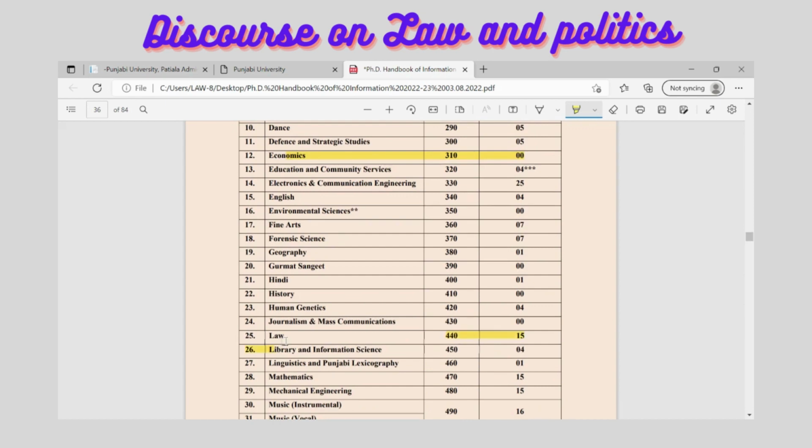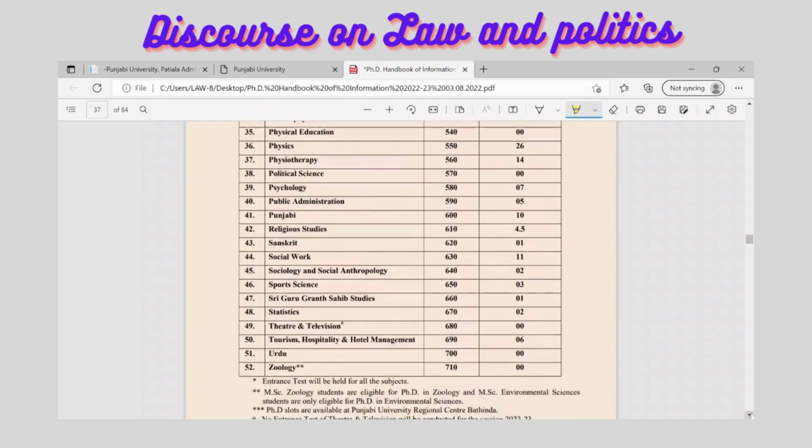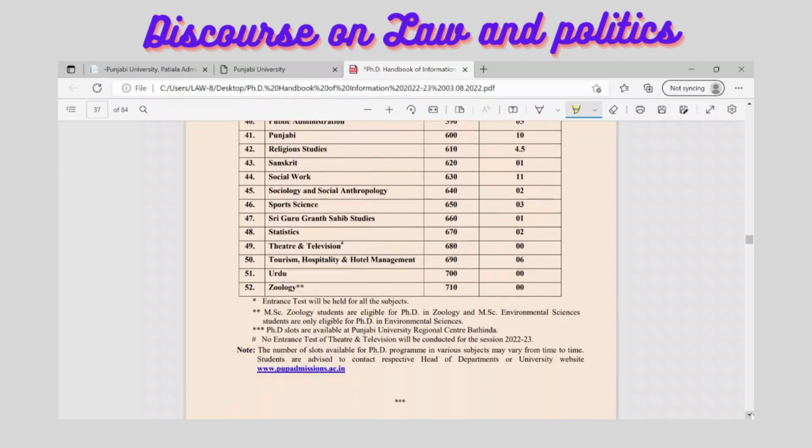For Law, you can see a good number of seats are there, that is 15 seats. So it is a good thing that for law subjects, with the course code 440, the number of seats is 15 here. So a good number of seats are here for the admission to PhD. Apart from this, you can see on the screen that the various programs have a different number of seats here. So this is a good opportunity for all of you to enroll yourself for admission in the PhD program in Law at Punjabi University, that is in Patiala.